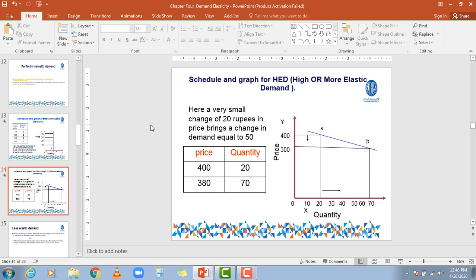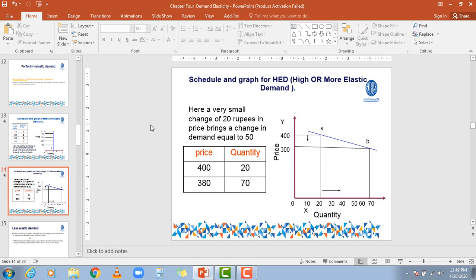Okay, dear students, this is the schedule that will help us understand high or more elastic demand better. If we simply define it, high or more elastic demand is that elasticity which represents the percentage change in the quantity demanded relative to the percentage change in the price level. But my dear friends, in this type of elasticity, the percentage change in the quantity demanded will be more than the percentage change in the price level.